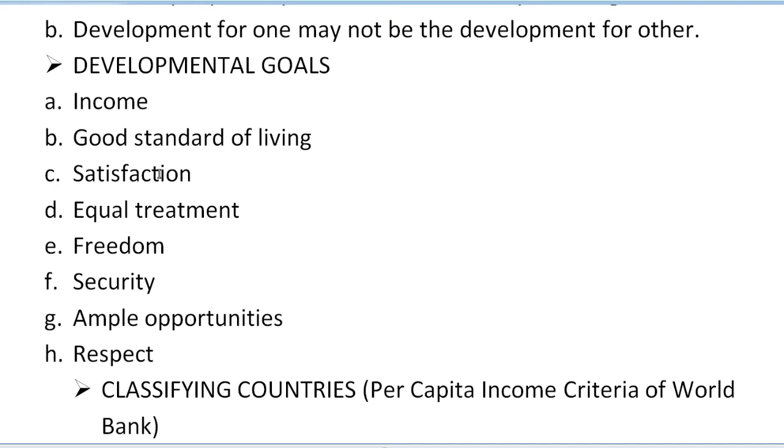Third is satisfaction. Of course, satisfaction is very important. Next, we have equal treatment. It is our next developmental goal. Next, we have freedom. Next, we have security. And next, we have ample opportunities. And last, we have respect here also.